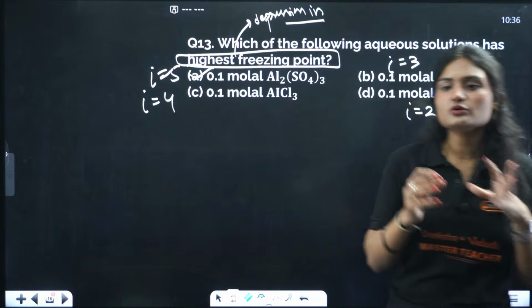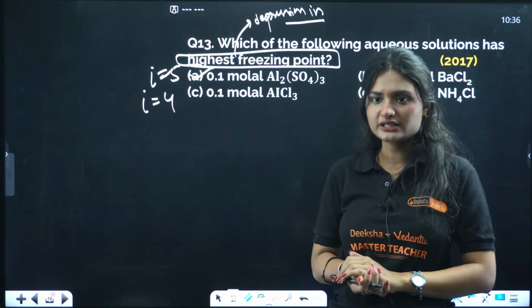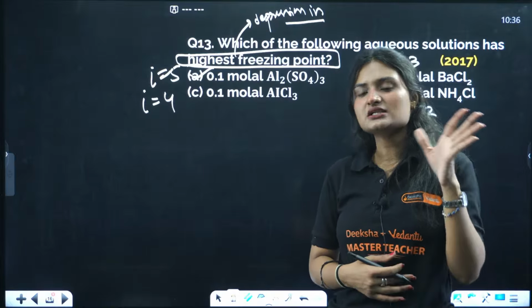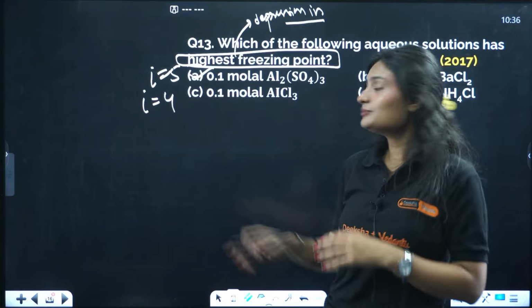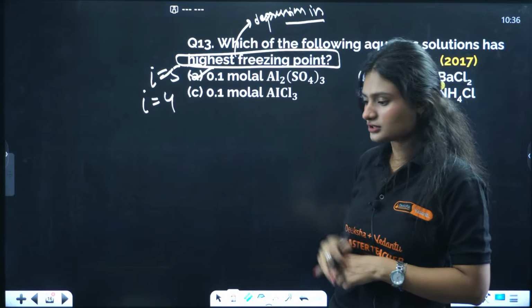Yes, if we are talking about the highest freezing point, that means the freezing point is high, so the depression in freezing point is lowest, right? Highest freezing point means lowest depression in freezing point. I am talking about the highest depression in freezing point, which will be for the first option. Clear?